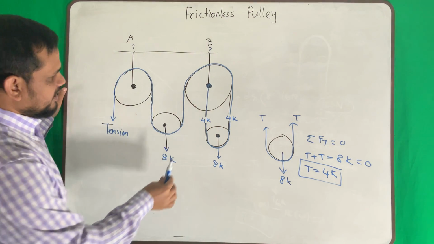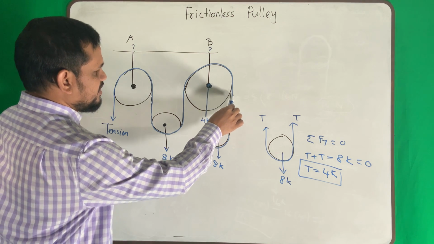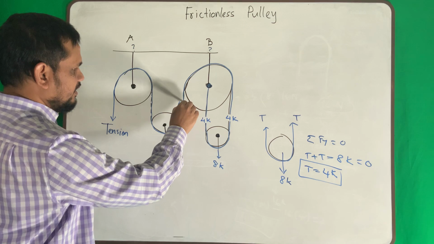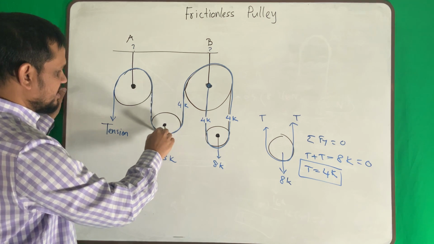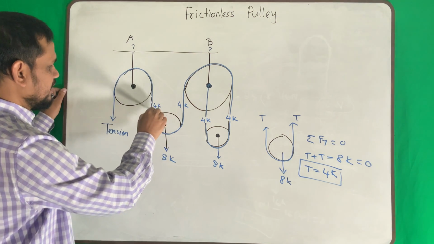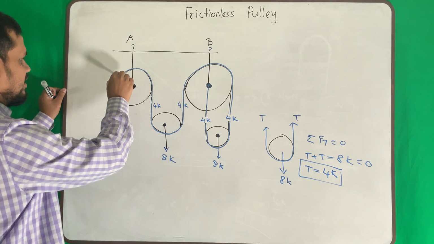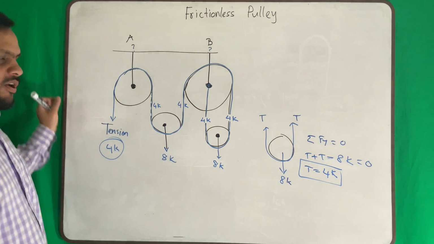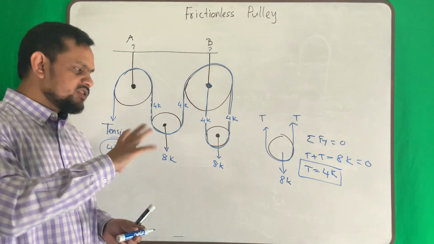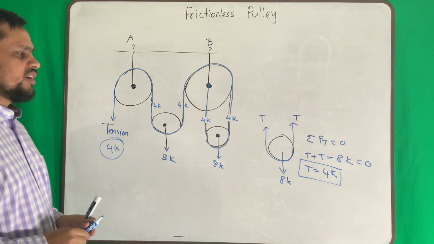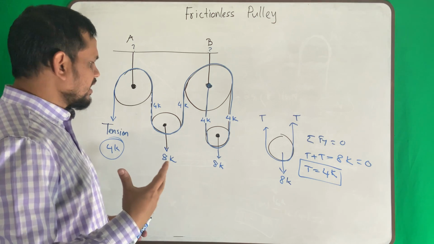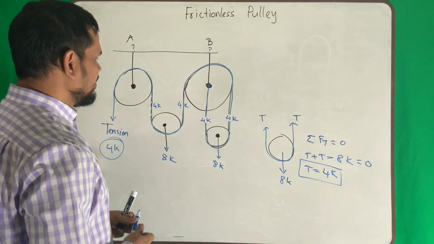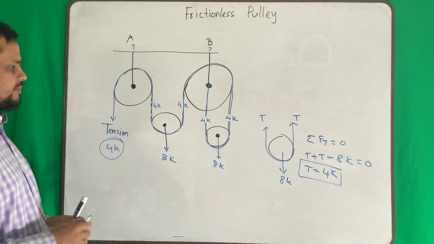Now you can see that this cable is going this way, the same cable, so 4 kip here. This cable is going the same way, 4 kip here. This cable goes the same way, so this is 4 kip. So you can find the answer just by visual inspection, or you can take pulley by pulley, as I did here. If you take pulley by pulley, you get the same answer.